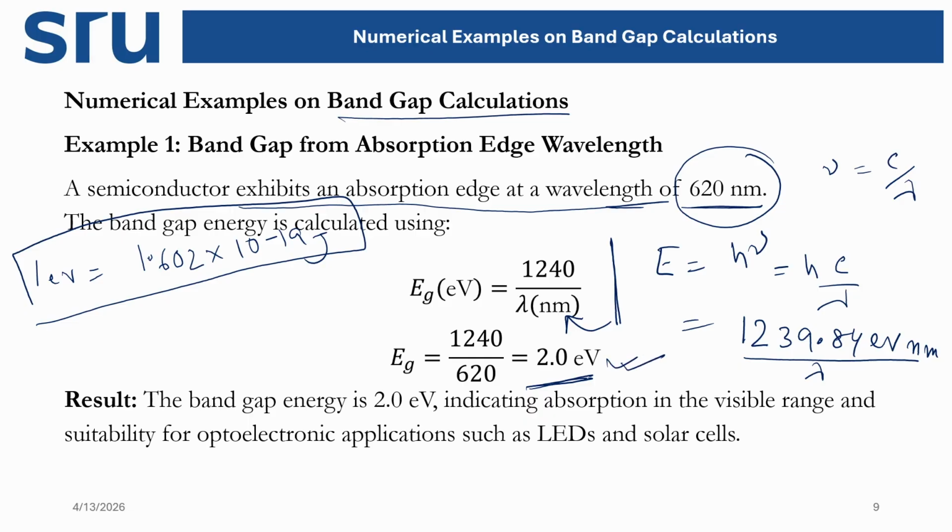So here it equals 1240 divided by 620, as I am using the wavelength of 620 nanometer. Then we got 2.0 electron volt. Previously we have also observed that for a semiconductor, the energy gap is 0.1 to 3.0 electron volt. So now it is 2.0 electron volt, meaning this material is actually a semiconductor material, right? And it is used for LEDs and solar cells as well.